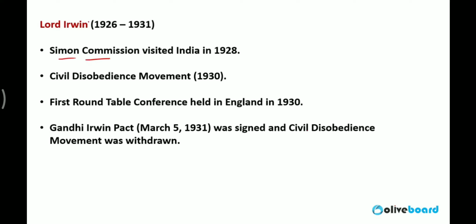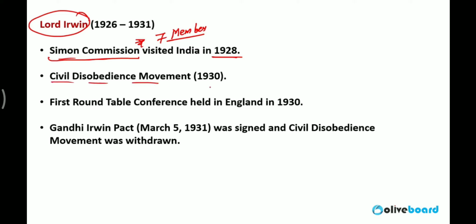Simon Commission, Lord Irwin. The Simon Commission visited India in 1928. It was a 7-member commission. All 7 members were Britishers. That is why it was opposed by the Indians. The main motive of the Simon Commission was to observe and analyze whether Indians were ready for their constitution or not. But it was opposed because all 7 members were Britishers. Lala Lajpat Rai died while protesting against the Simon Commission in Lahore due to a lathi charge, and after that the Simon Commission returned back to Britain.